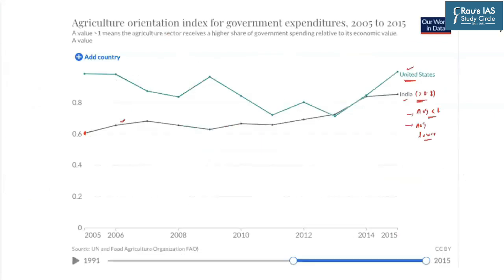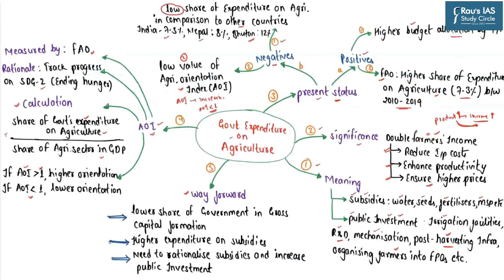So overall, this particular article highlights that we are not spending more on the Indian agriculture in relation to its contribution to the GDP. So what should be the way forward? See, as far as the way forward is concerned, even the Dalwai panel on doubling farmers' income had highlighted the same thing with respect to the investment in the agriculture. I hope all of you must be aware about the concept of the gross capital formation, which denotes the overall investment that we undertake in an economy.